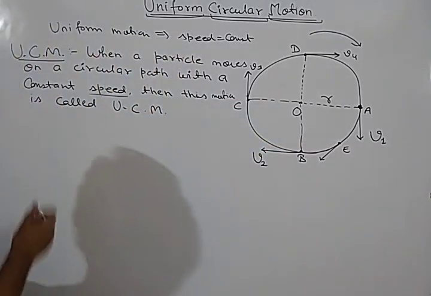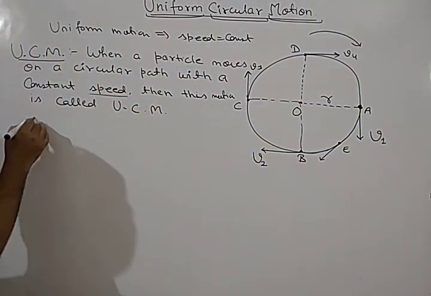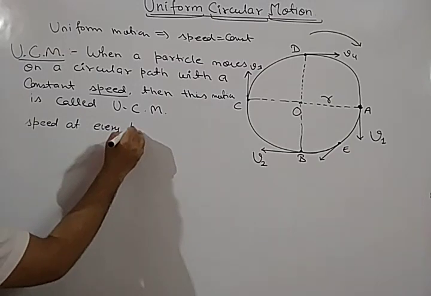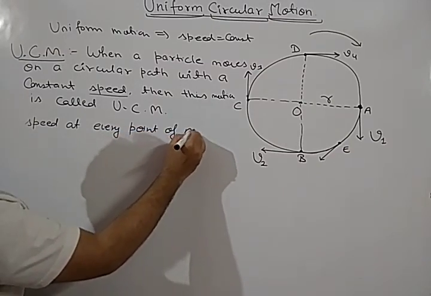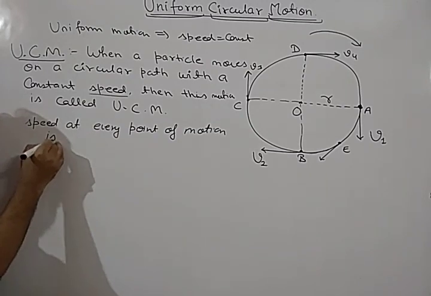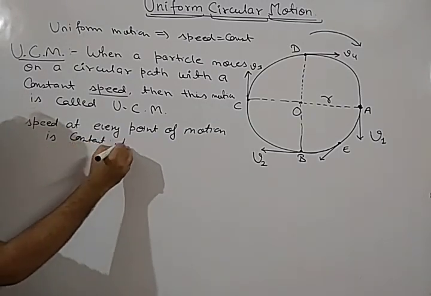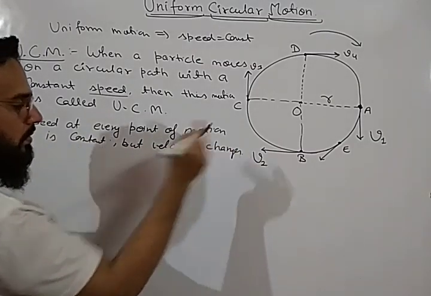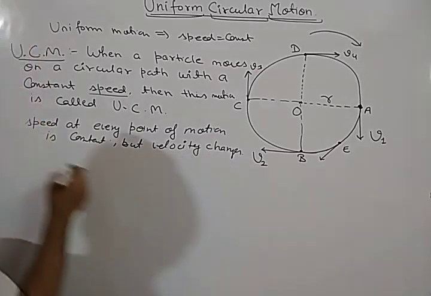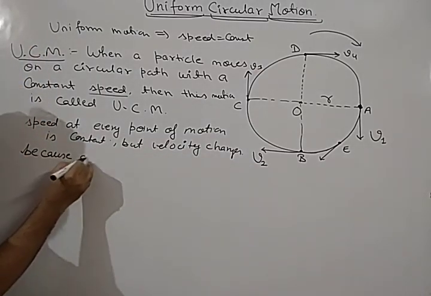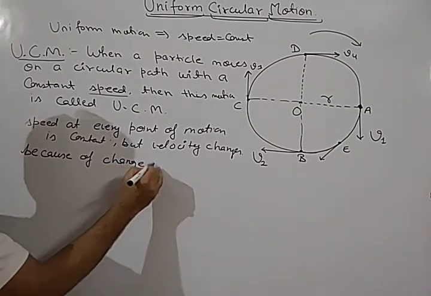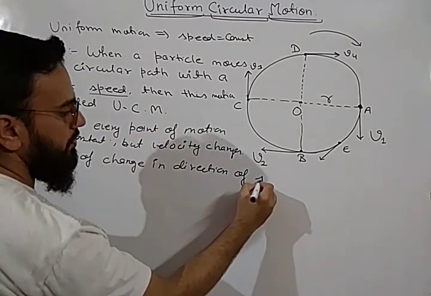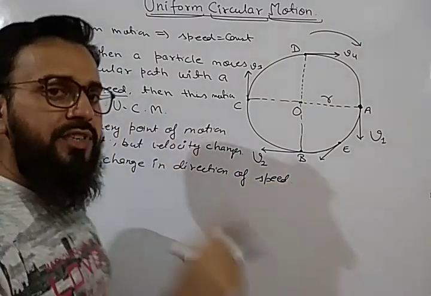It means we can say that speed at every point of motion is constant, but velocity changes. Why does it change? Because of change in direction of speed. The value of speed is same.